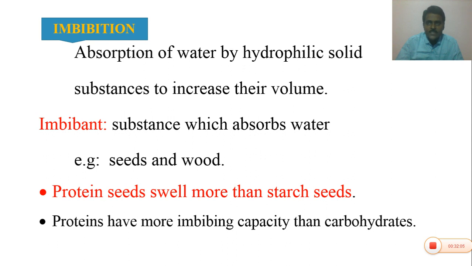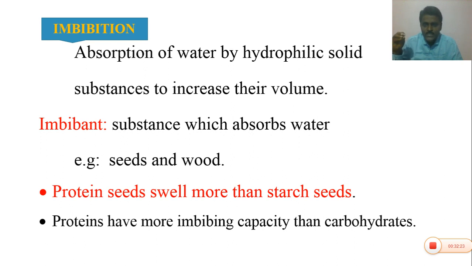So all these plants come under the pulses. The Fabaceae seeds contain more proteins, but the Gramineae or Poaceae seeds contain carbohydrates.